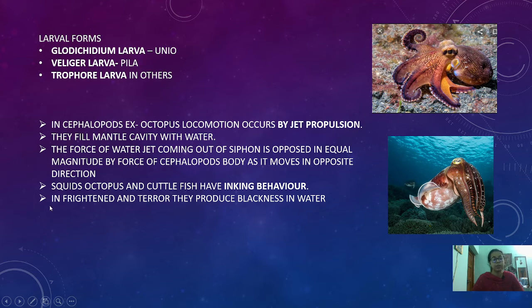And one more interesting feature about the cephalopods, that is squid, octopus and cuttlefish, is inking behavior. What is inking behavior? During the time of terror, they inject a certain type of ink in the water, which makes the water really black or muddy, so that if a predator tries to capture them, they will not be visible, because they make the whole water black and muddy when they sense something frightening. These are certain interesting features seen in the cephalopods.